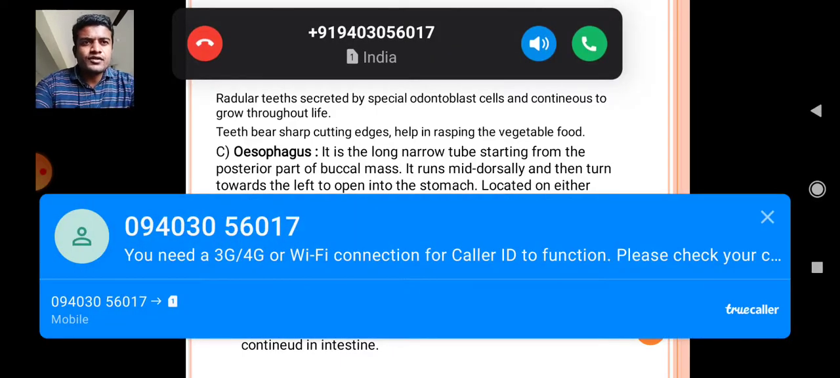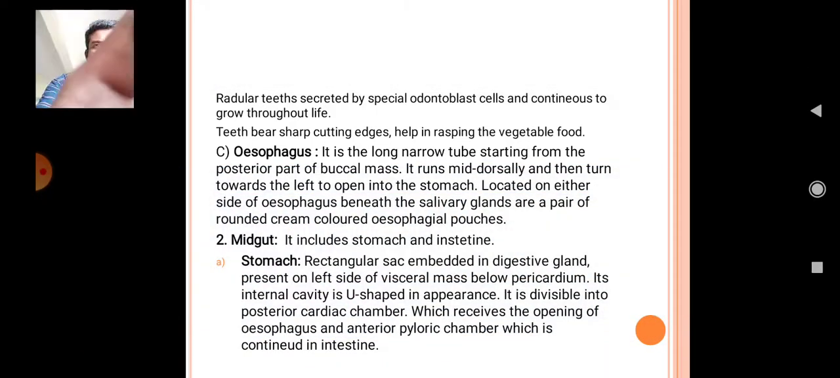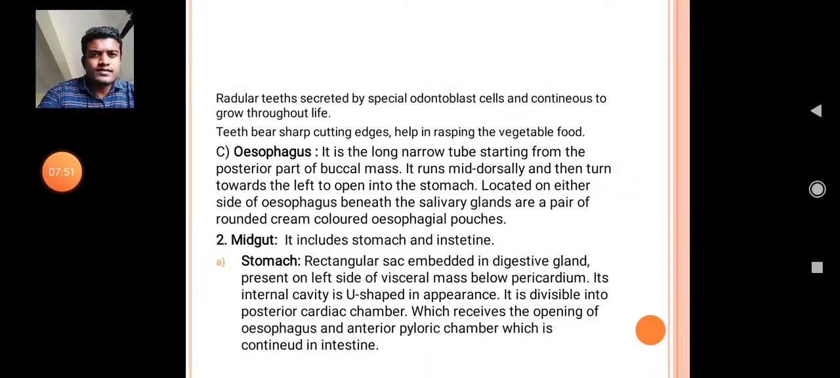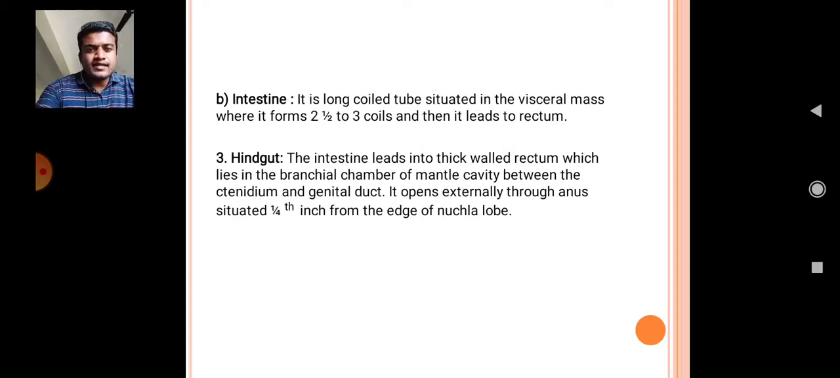It is divisible into a posterior cardiac chamber, which receives the opening of the esophagus, and an anterior pyloric chamber, which is continued into the intestine. Intestine. It is a long coiled tube situated in the visceral mass where it forms 2.5 to 3 coils and then it leads to the rectum. This means the intestine is attached to the organ below it, that is the rectum.